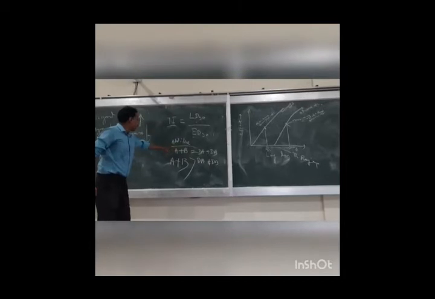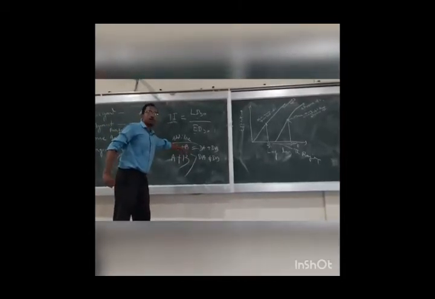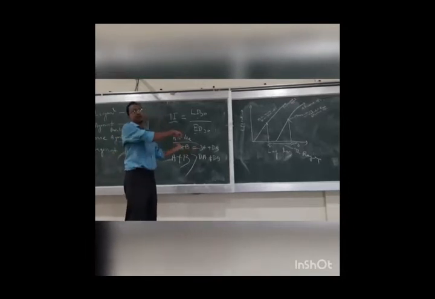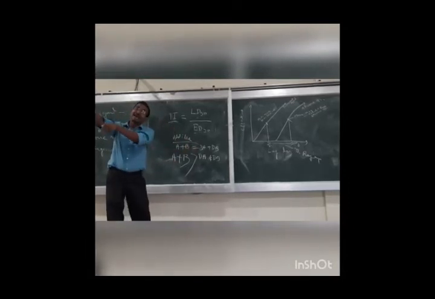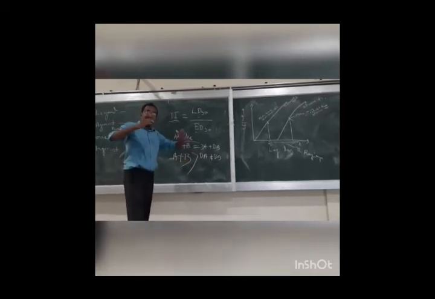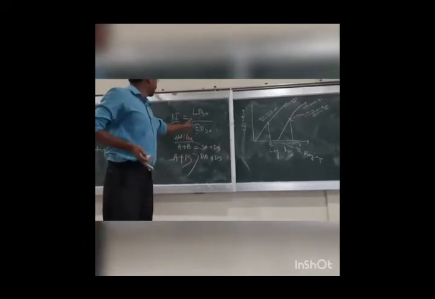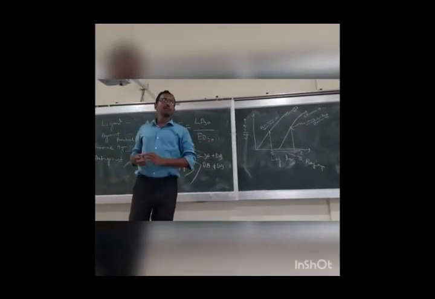In additive, the effect of A plus B is just equal to the sum of the individual effects. But in supra-additive, the combined effect is greater.